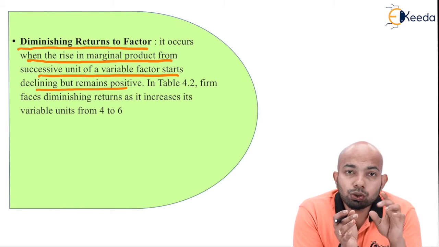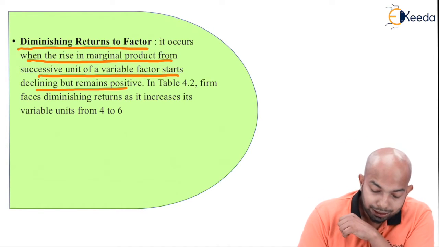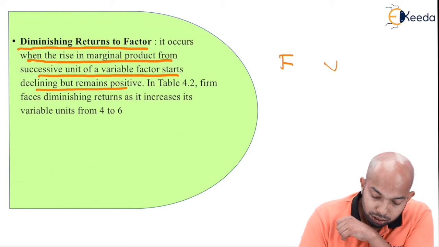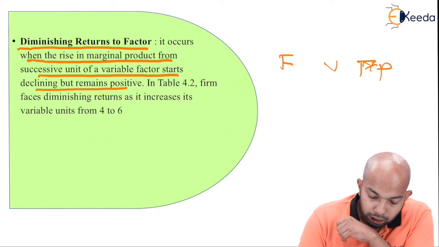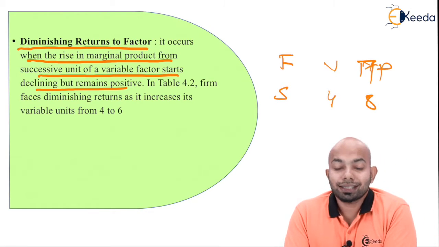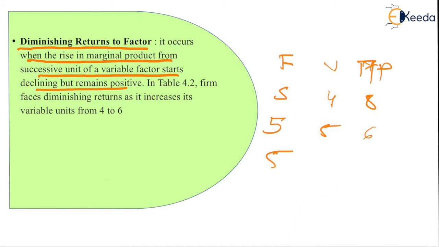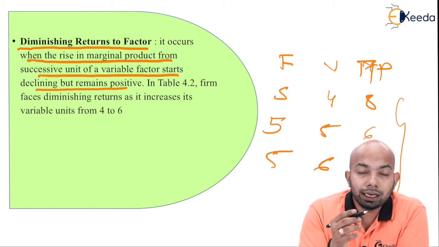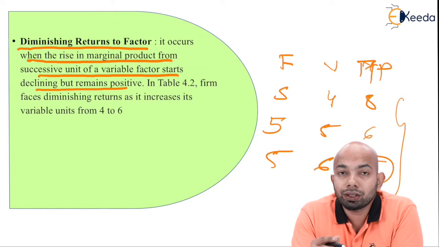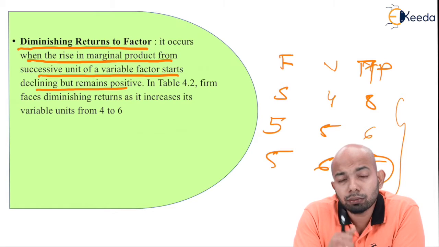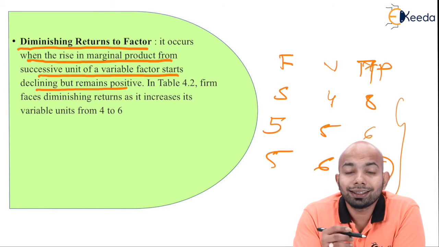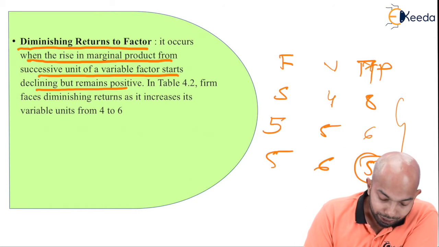When by every use of variable product that you're using, so for example, if this is fixed, this is variable, this is marginal productivity. Now, if fixed is 5, variable is 4, here total productivity is 8. With 5 fixed, variable is 5, here it is going to 6. With 5, this is 6, this is going to 5. If you can see, the marginal productivity is going down. When this stage comes in, that means you have entered stage 2 here. It is not going to 0 or negative, but it started moving towards 0 here. That's when there is diminishing return on factors.